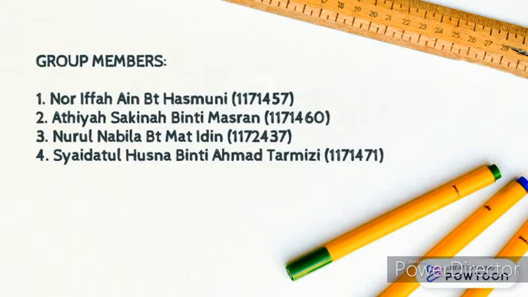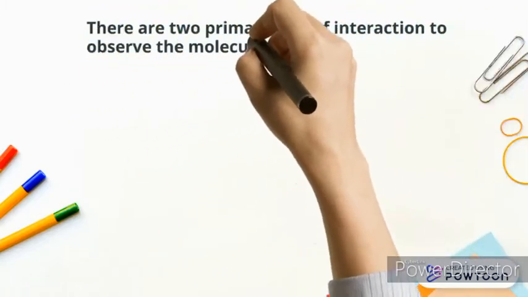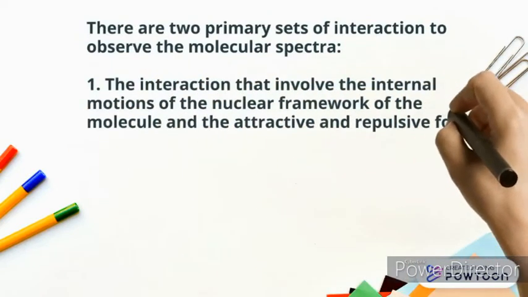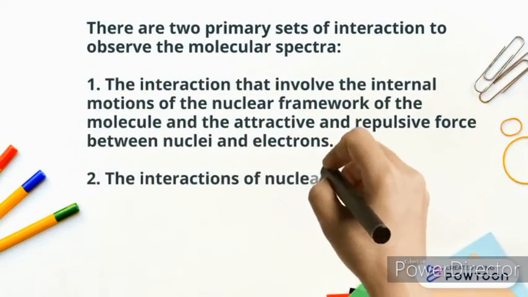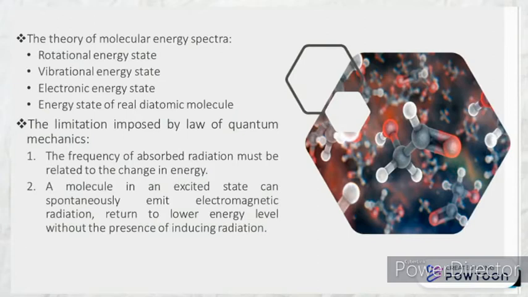1171471. Molecular spectra is a result from the absorption or the emission of electromagnetic radiation as molecules undergo changes from one quantized energy state to another. There are two primary sets of interaction to observe the molecular spectra. This is the theory of molecular energy spectra and the limitation imposed by the law of quantum mechanics.